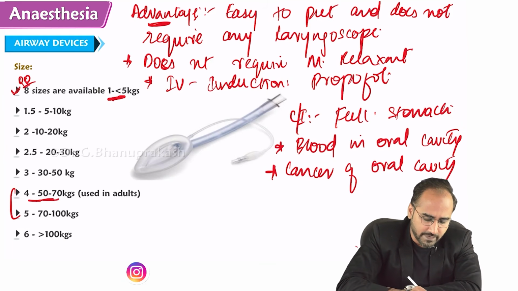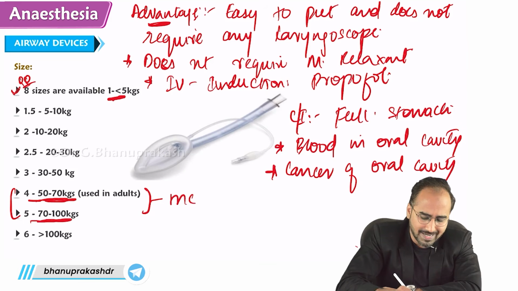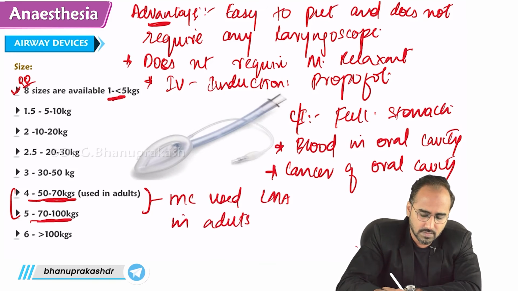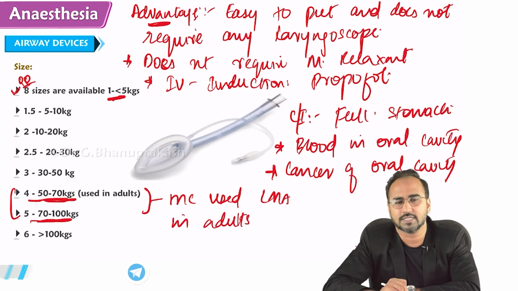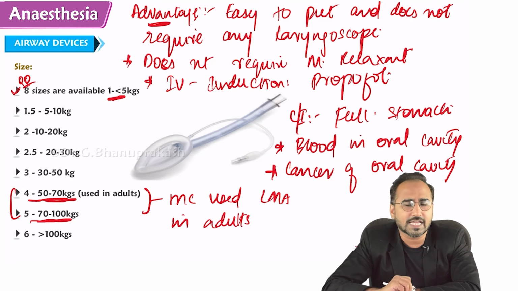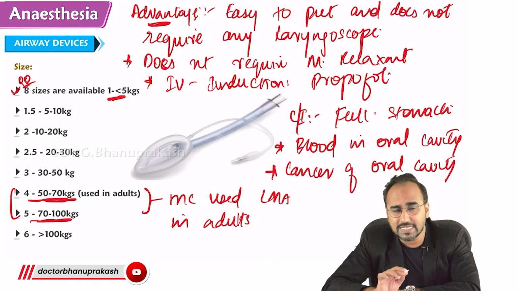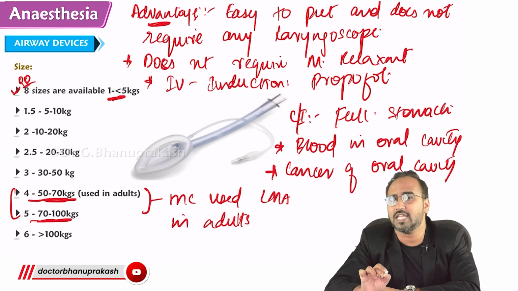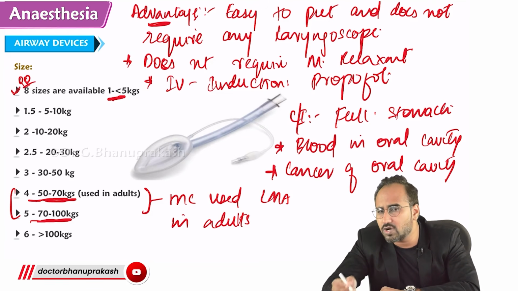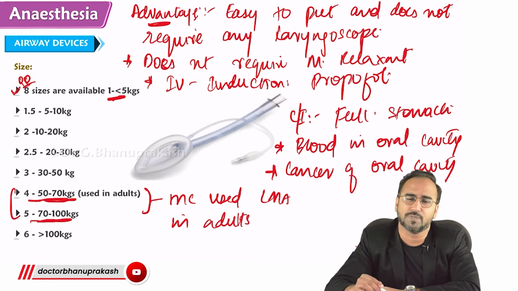Size 4 is used for 50 to 70 kgs adults, whereas size 5 is used for 70 to 100 kgs. This is the most commonly used LMA in adults. This is regarding the laryngeal mask airway. Guys, remember, is the laryngeal mask airway preventing aspiration or causing? It is causing aspiration.